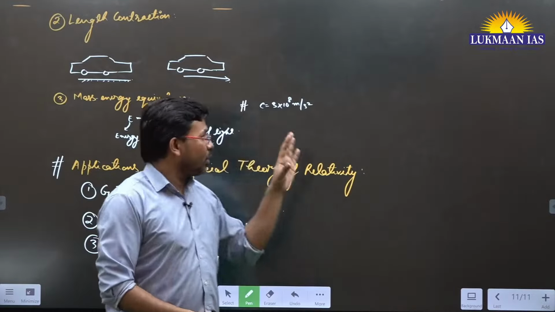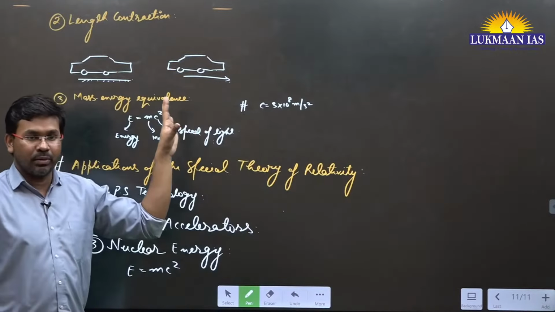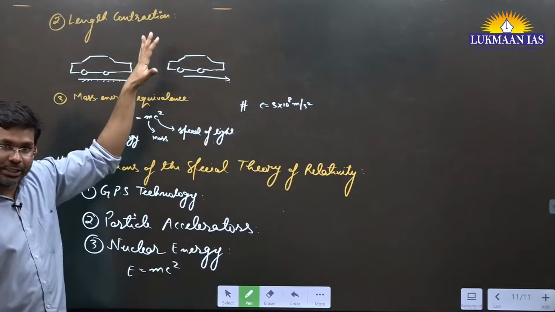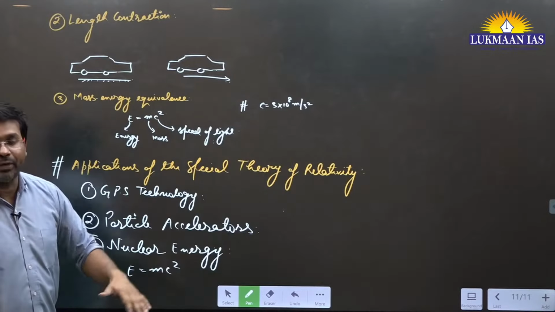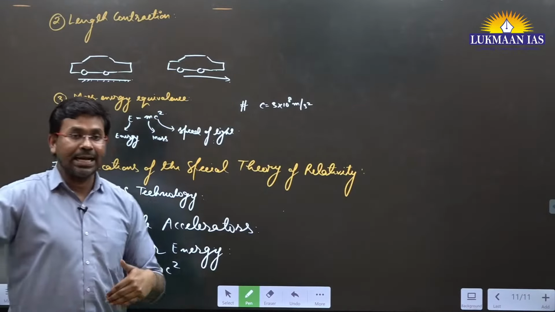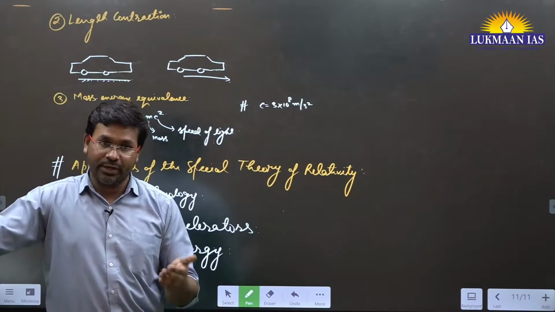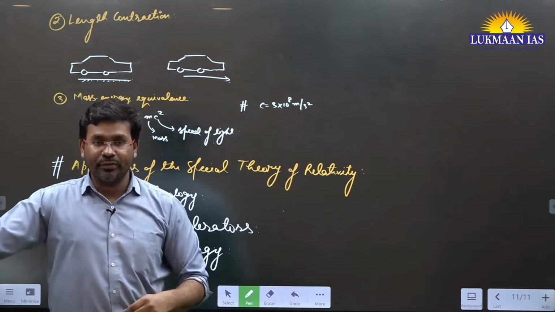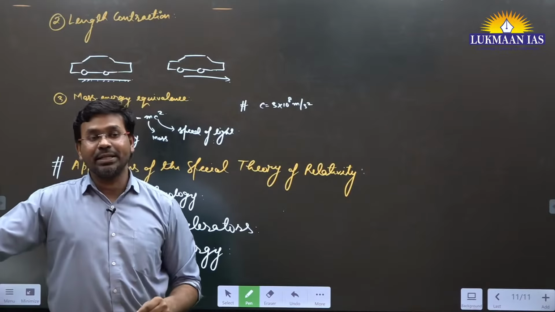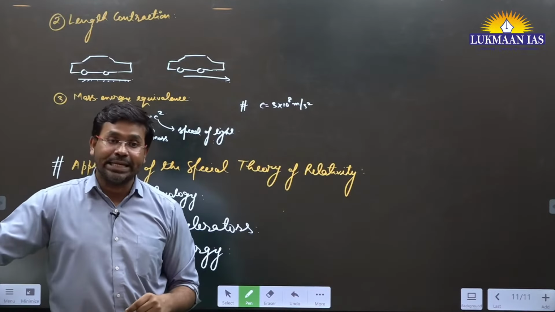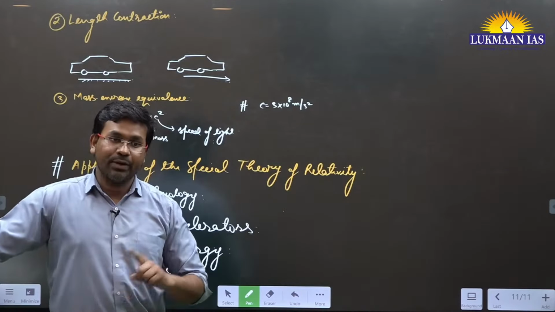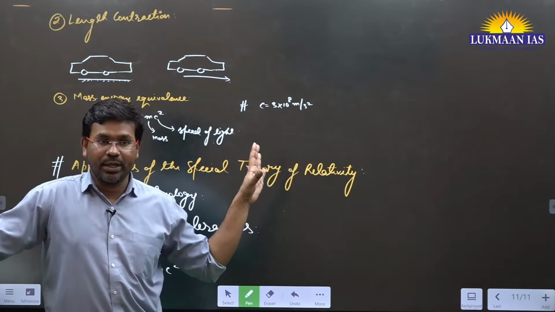So this was the special theory of relativity. Apart from this, Albert Einstein has also given another theory of relativity, which is known as the general theory of relativity. He gave the general theory of relativity in the year 1915, 10 years after this.